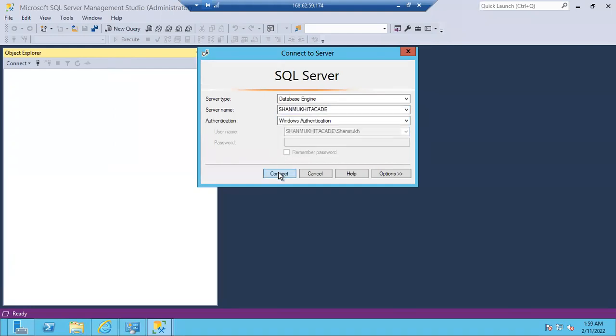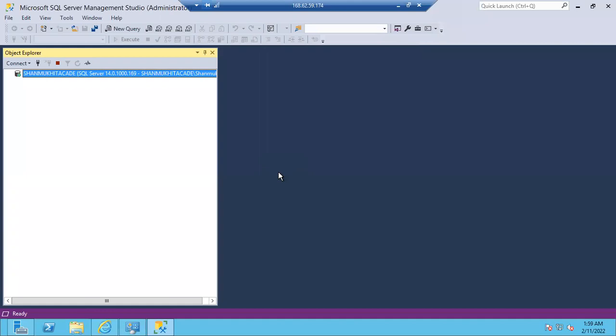You can connect to the default instance using multiple names, guys: computer name, dot, localhost, and there are a lot of other ways also to connect to the server in the Management Studio. And you know how to open a query window, how to write a query, how to execute a query, and how to check the output. Agree? Correct, guys? I hope you all know all these things, right?